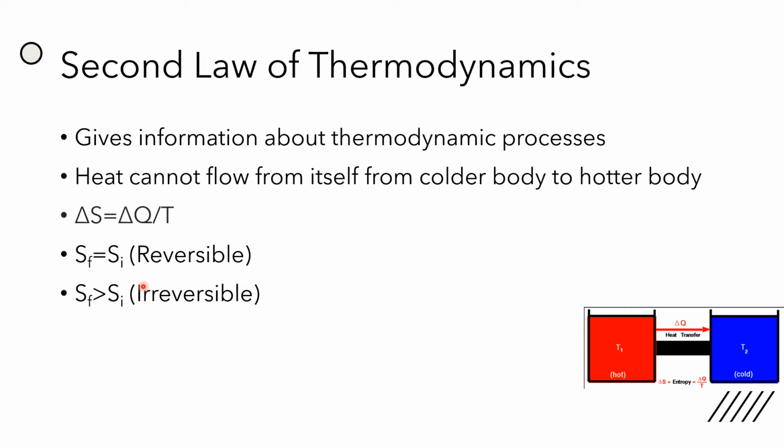So to make it short, a natural process that starts in one equilibrium state and ends in another will go in the direction that causes the entropy of the system plus the environment to increase for an irreversible process and to remain constant for a reversible process.